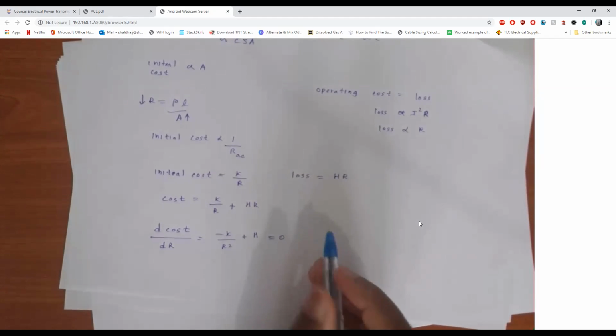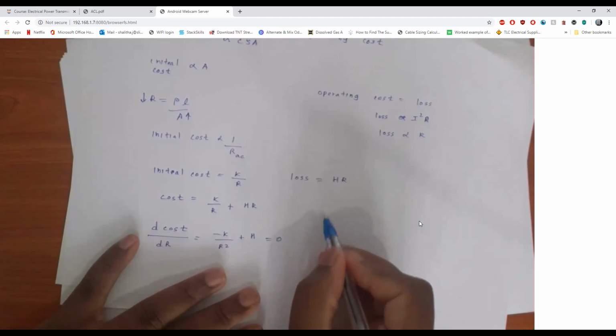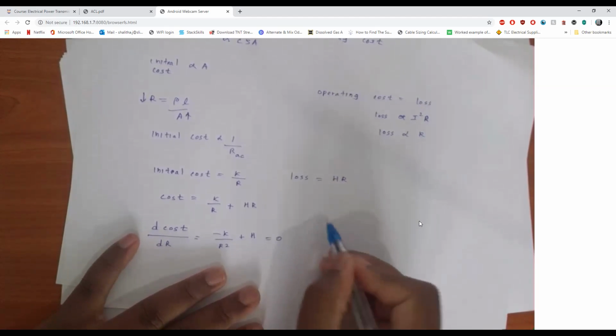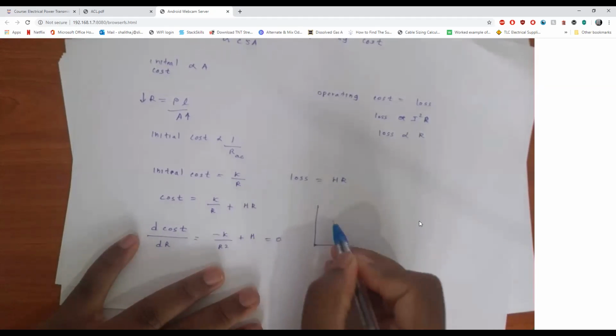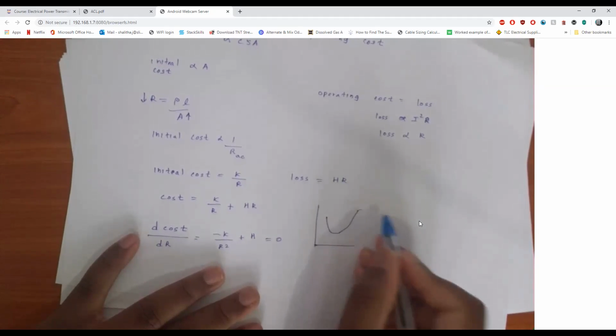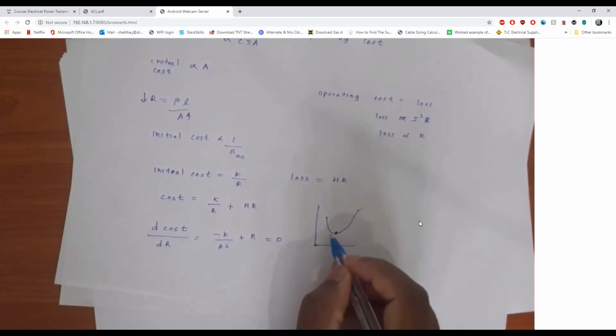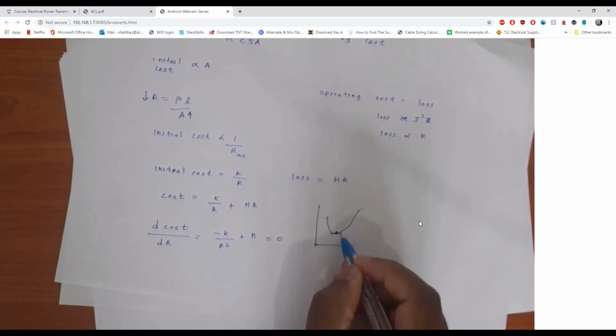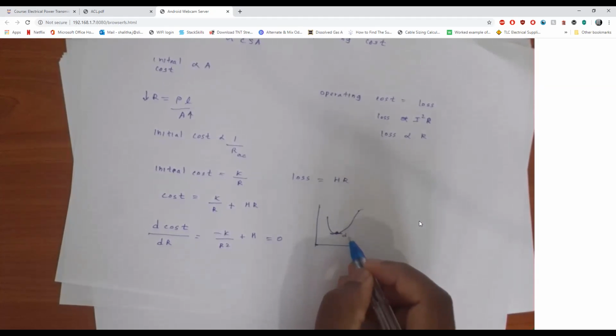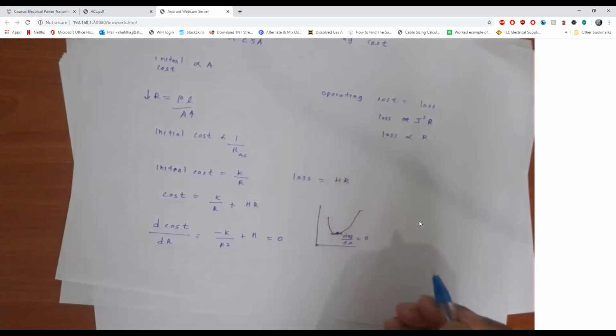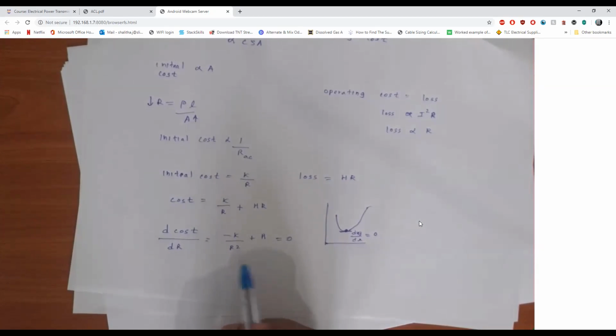If you have a function, you can't say its shape, but at the minimum point, dy over dx is equal to 0. That is the same thing we applied here.